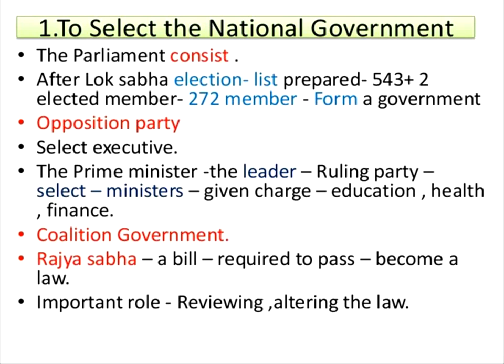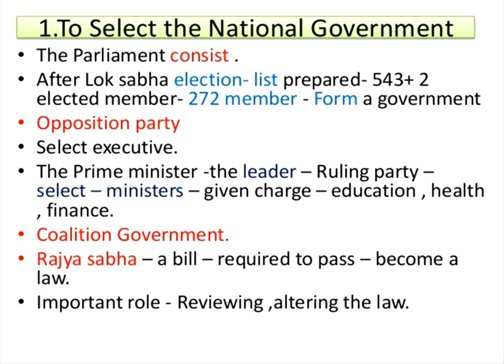You know that India consists of various parties. Do you know that nearly 2,500 parties are there, because in India we follow a multi-party system. You are eligible to form a party at the age of 25. At the age of 18 you are eligible for voting, and at the age of 25 you can organize a party.